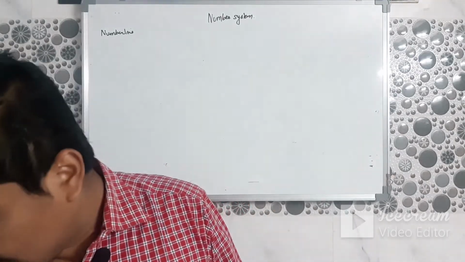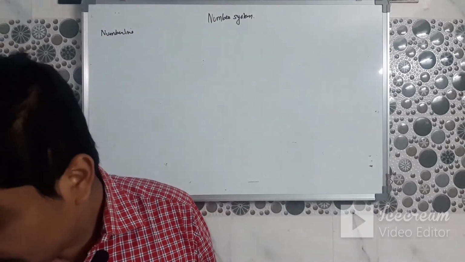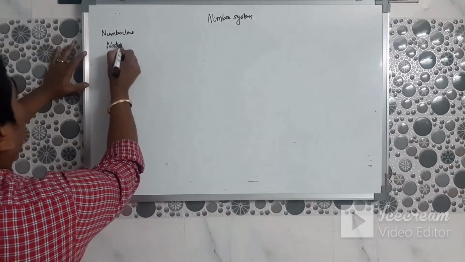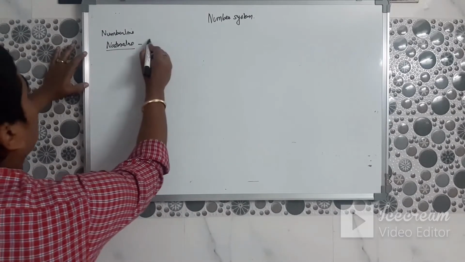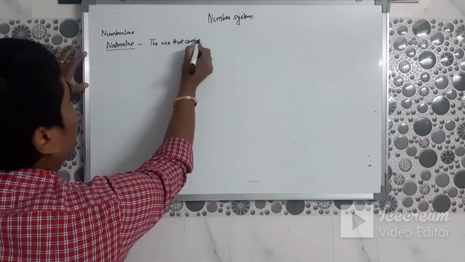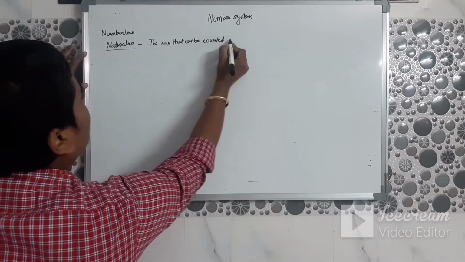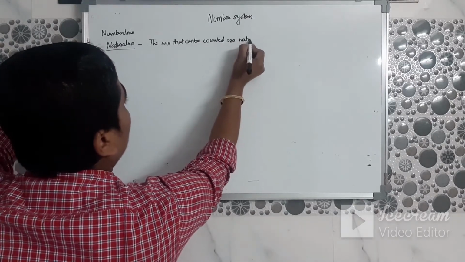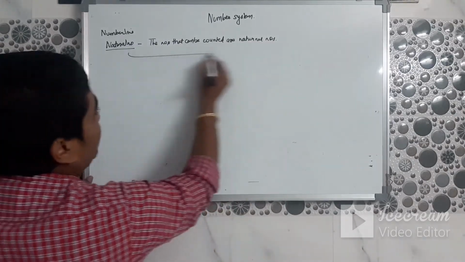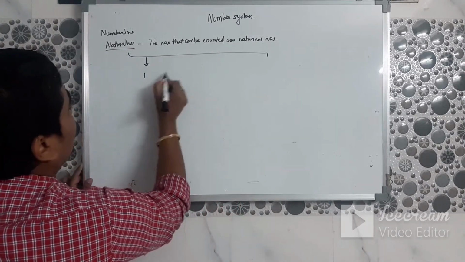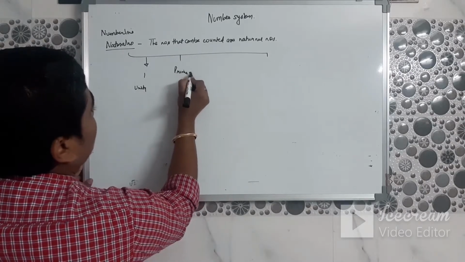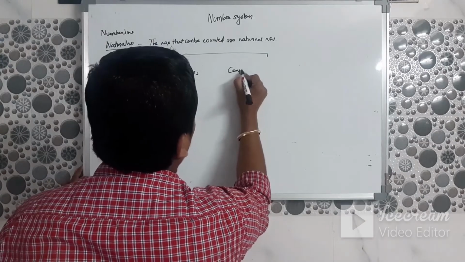Let me check what the different numbers are. So, natural numbers: the numbers that can be counted are natural numbers. Now, natural numbers have three different types. One, which we call unity, prime numbers, and then composite numbers.